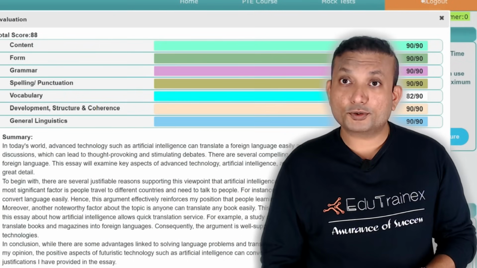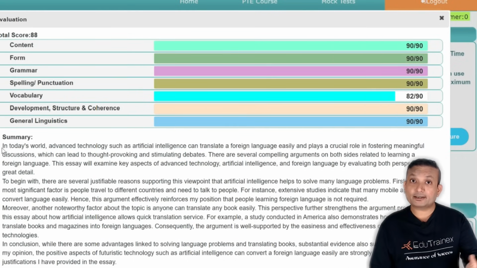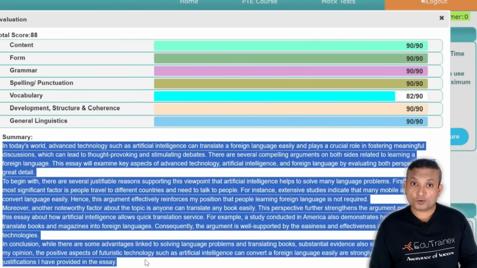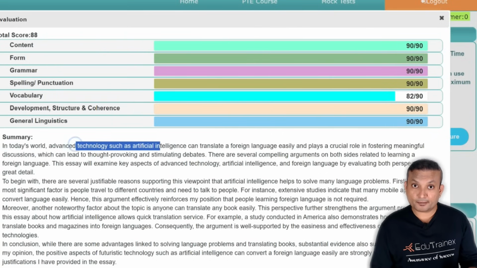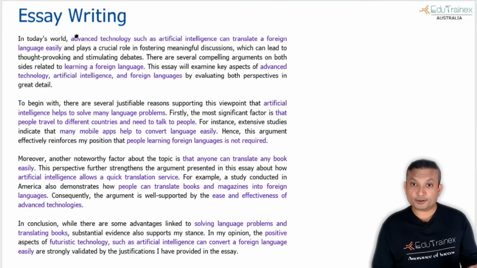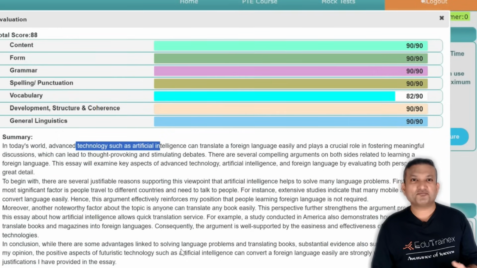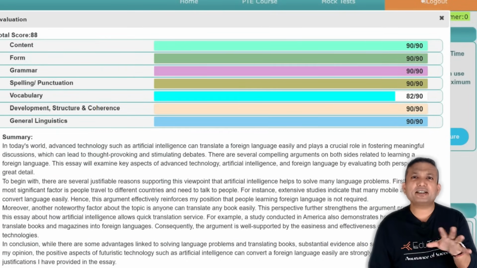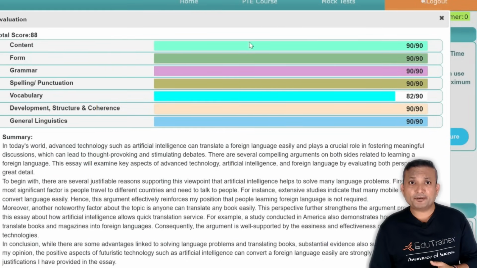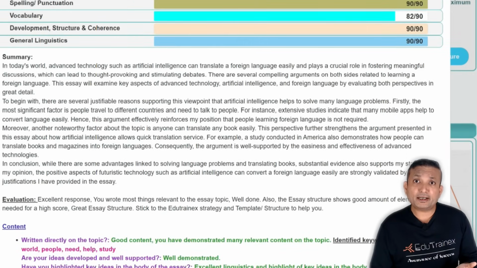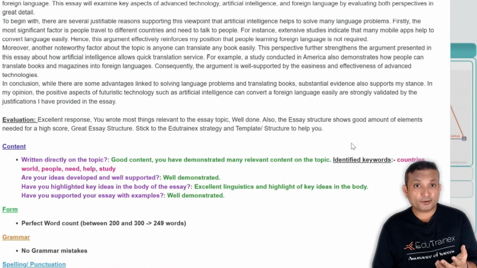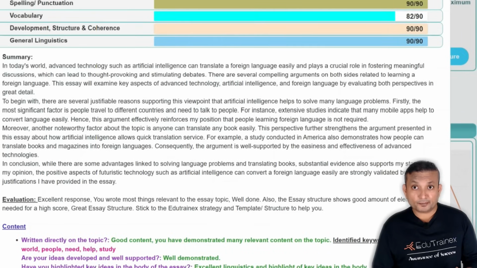This time I'll go to our own application, the Edutrainex application. I have written the same essay for the same topic that we have in our system and submitted it. It's the same essay about advanced technologies, artificial intelligence. Basically, I just copied and pasted it, saving time for you. See the evaluation, again 88, and the only place I lost marks is vocabulary. Maybe I didn't include much relevant content, but see the level of evaluation that the AI provides.